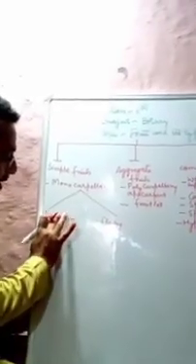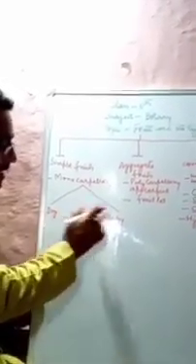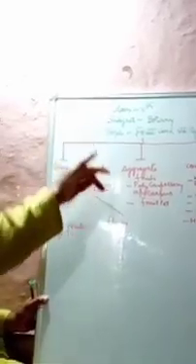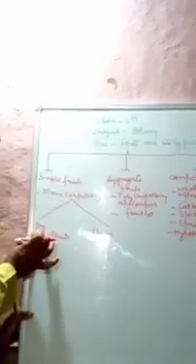This is mainly based on the ovary wall that has converted into the fruit wall, which is called the pericarp, whether this pericarp is dry or whether it is fleshy.